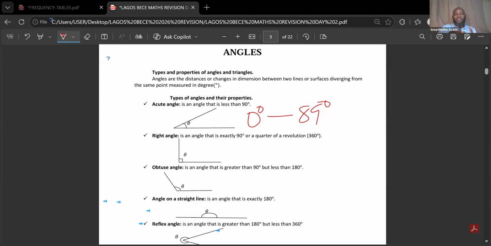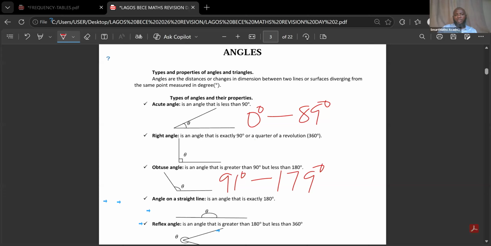A revolution is 360 degrees. When you start from a point, rotate, and come back to that point, that is a revolution. So a right angle is 90 degrees. Then we have obtuse angles. An obtuse angle is an angle that is more than 90 degrees but less than 180, so it is between 91 degrees and 179 degrees. I hope I'm making sense.